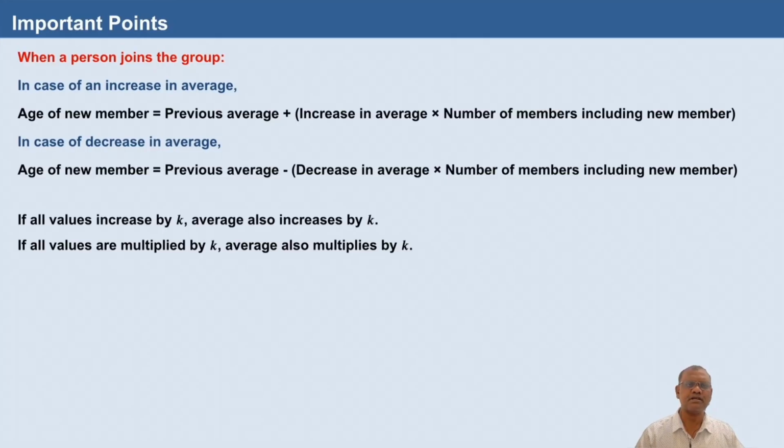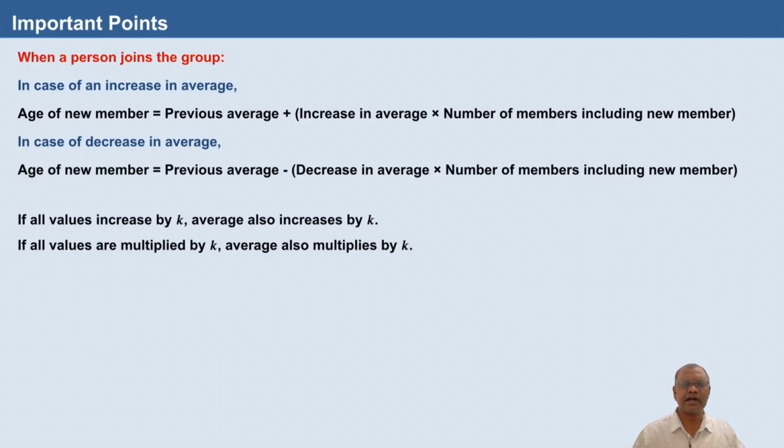When a person joins the group, in case of an increase in the average, age of the new member is equal to previous average plus increase in average multiplied by number of members including new member. So, in case of decrease in average, age of the new member is equal to previous average minus decrease in average multiplied by number of members including the new member.